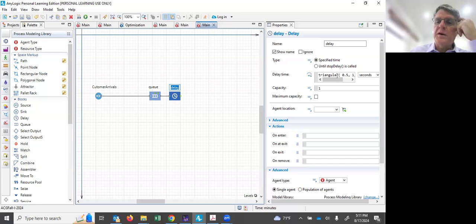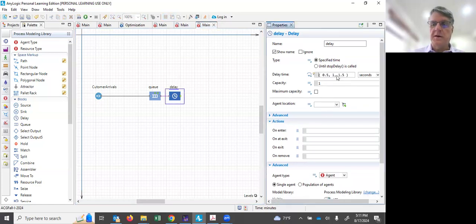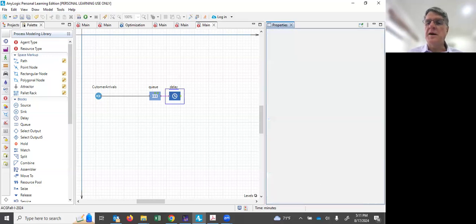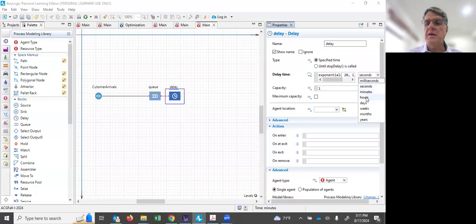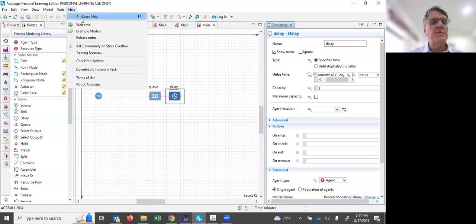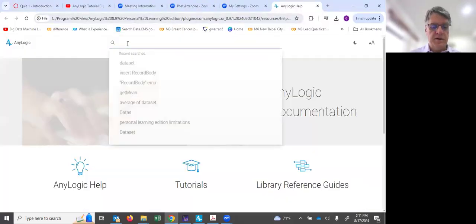Now, what I need to do is implement an exponential service time, because it is an M/M/1 queue, and I'm going to say it's got a mean of 20 per hour. Okay, so that's how I implement that. This is the rate of the service, so 20. And I probably want to make that 0 and 0. I'm not quite sure what these parameters are, so let's go ahead and have a look at our help, just to make sure that we know what we're talking about here.